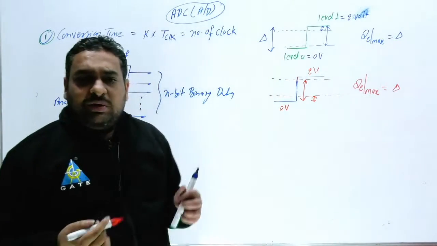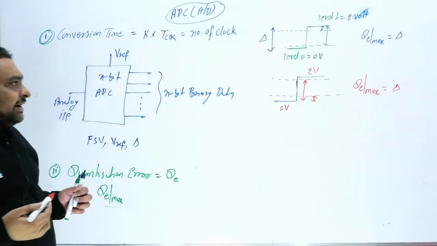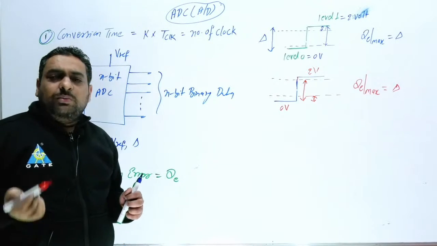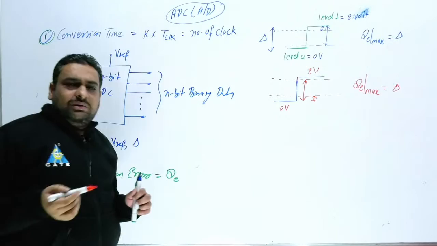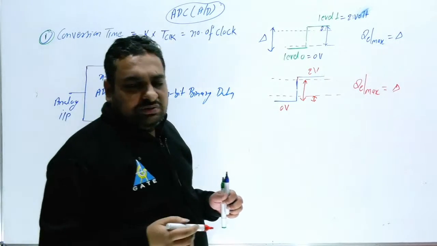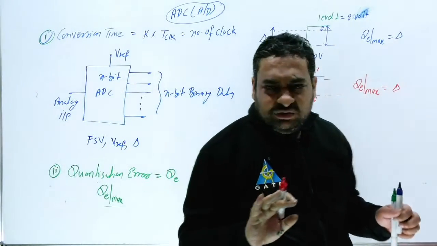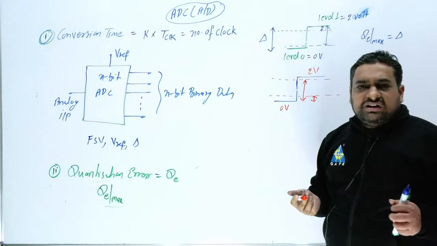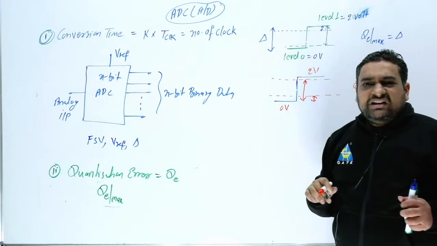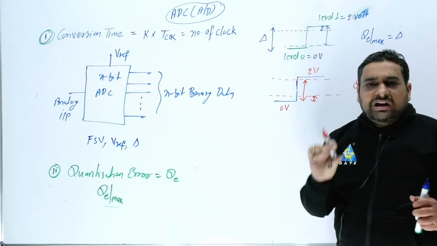Some students will write the quantization error formula as actual value minus measured value. Some students will write measured value minus actual value. So you can write anything here, no worry. Examiners are not interested in the minus or plus. Examiners are interested in the value, the quantity.